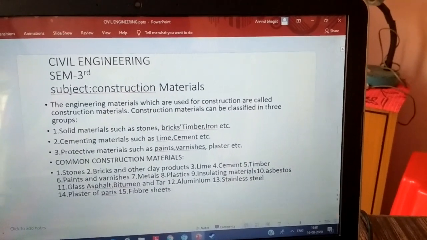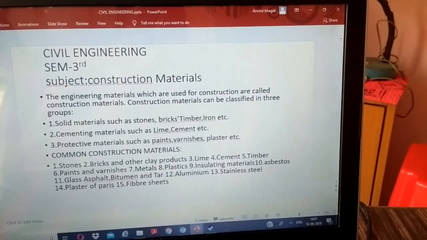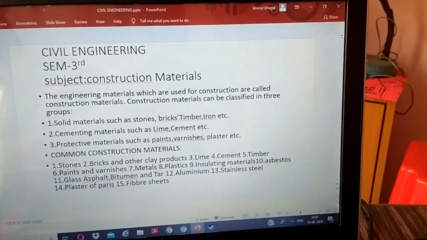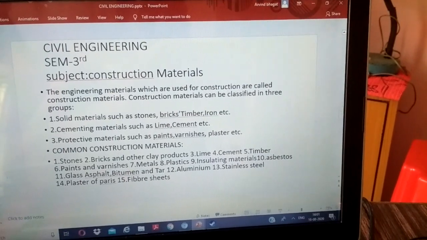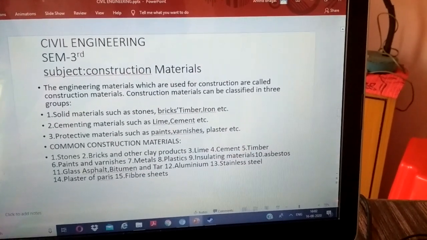Department Civil Engineering, semester 3rd, subject construction material. The engineering materials which are used for construction are called construction material. Construction material can be classified in three groups.